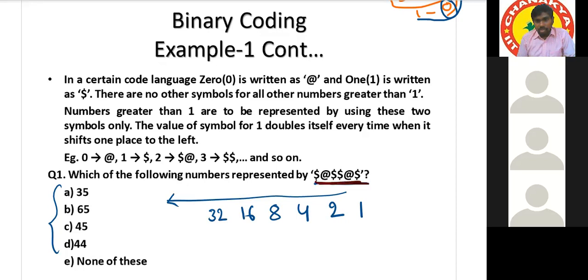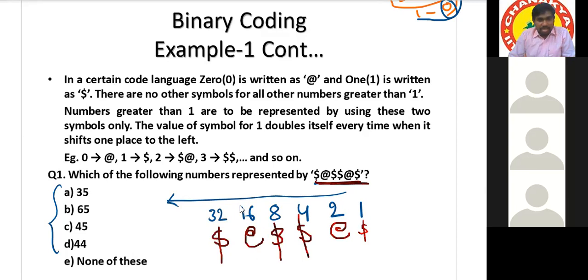First digit, the rightmost digit, is dollar. Second place is at the rate. Third is dollar. Fourth is dollar again. Fifth is at the rate, and last is dollar. So here consider only the on-condition numbers, ignoring all the off-condition numbers.